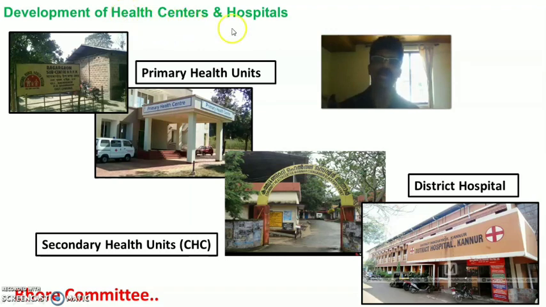Second, development of health centers and hospitals to render comprehensive primary health care services to him and his family. The Bhore Committee recommended developing the primary health units, primary health center and sub-center, then the secondary health unit, that is the community health center, then development of hospitals, like primary, secondary and tertiary level hospitals and the district hospital.